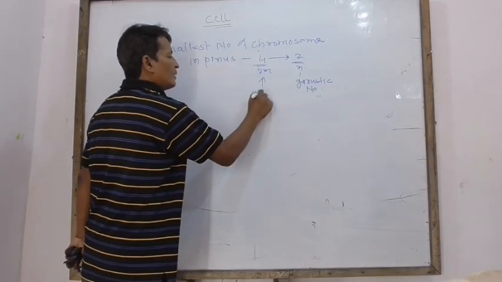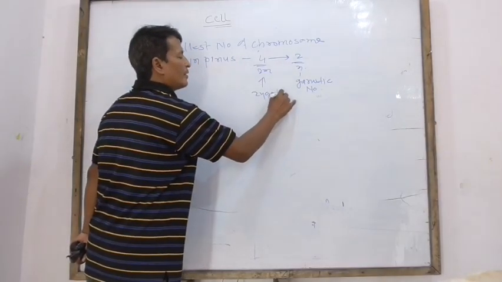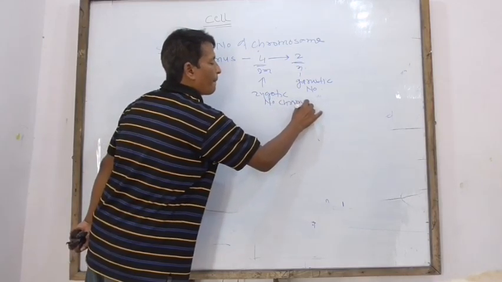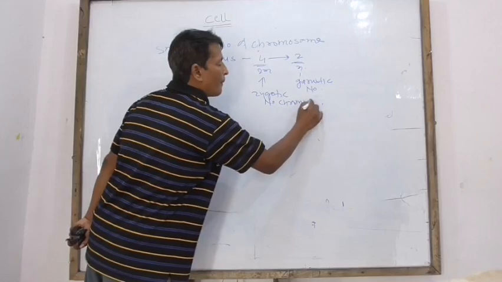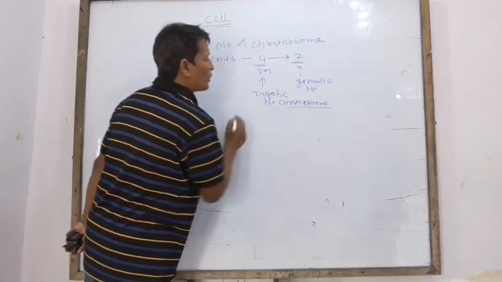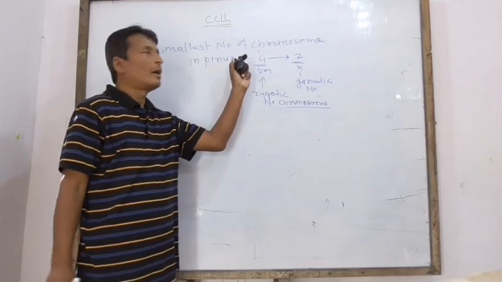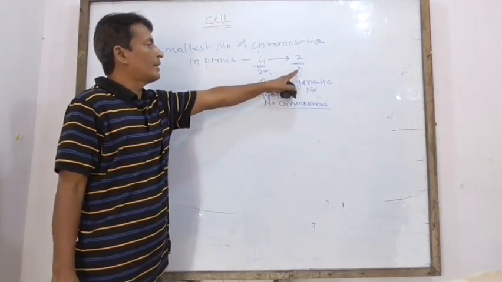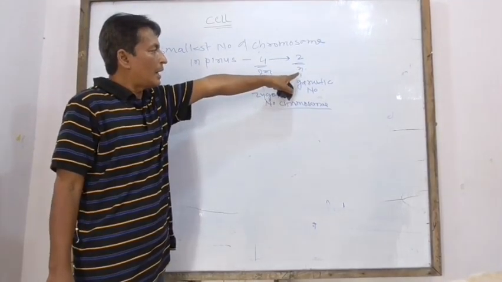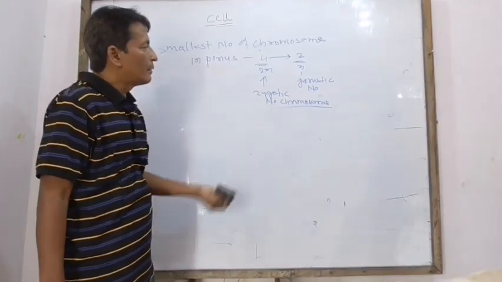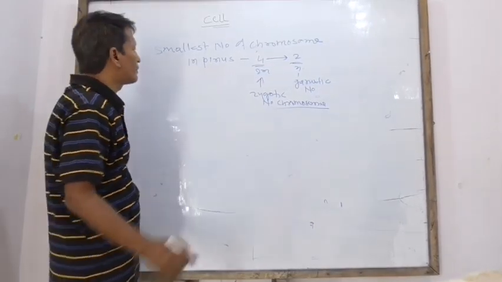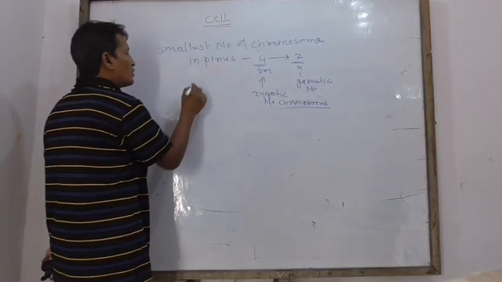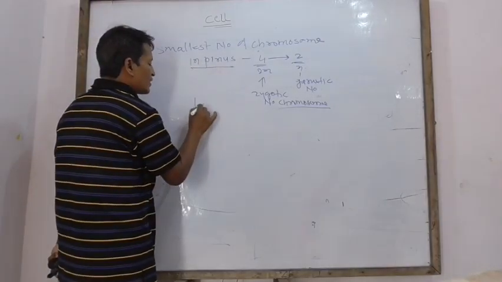This is the zygotic number of chromosomes. The gametic number is the reduction of the diploid to half.